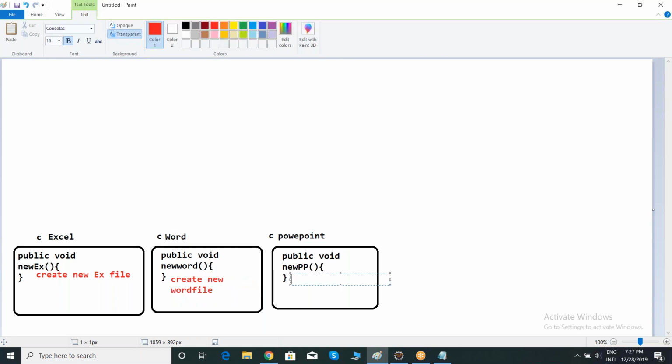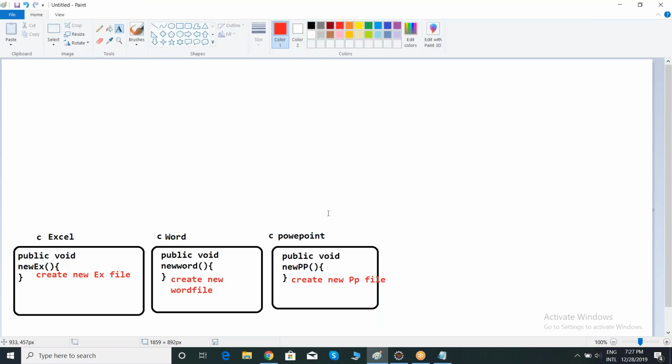Here it will create new PowerPoint file. Right? See here, understand the logic here. The implementation may be different. So I'm trying to create, in Excel class, a new Excel file. In Word class, I'm trying to create a new Word file. In PowerPoint class, I'm trying to create a new PowerPoint file.